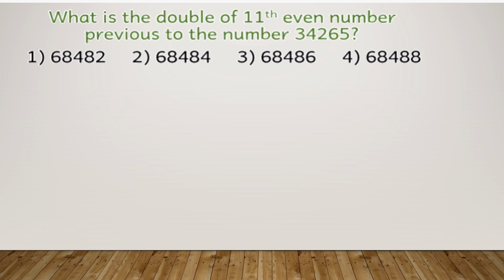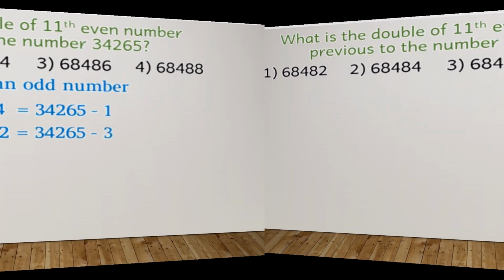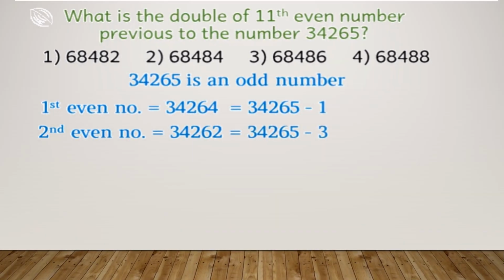So I hope the question is clear now. You have options 68,482, 68,484, 68,486, 68,488. Okay. So let us start with solving it out. The number that you have is an odd number.